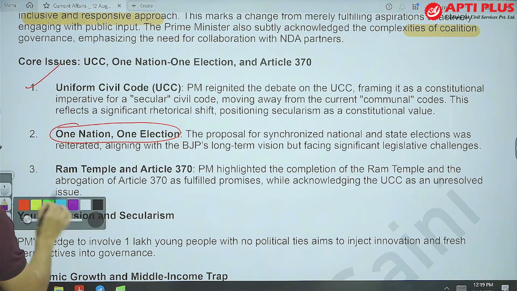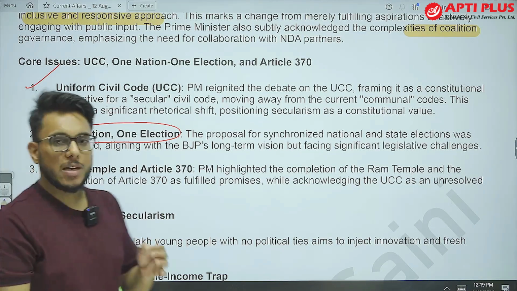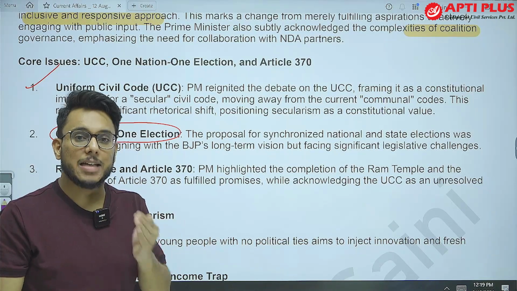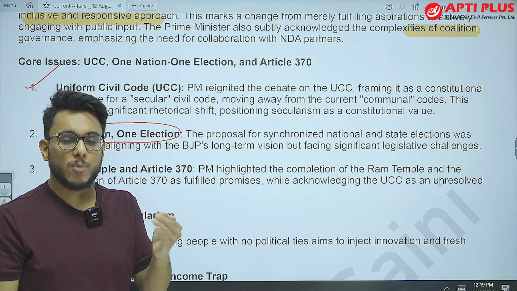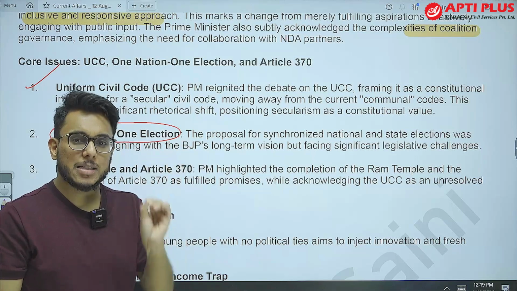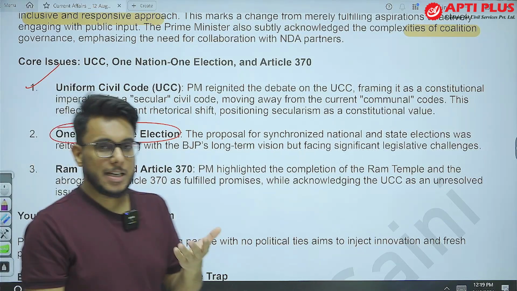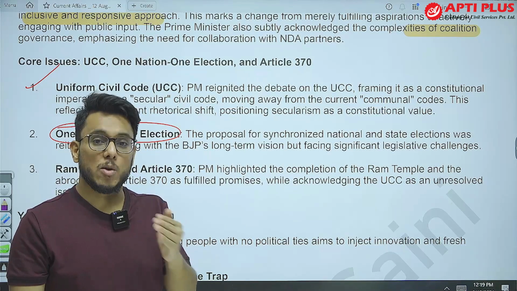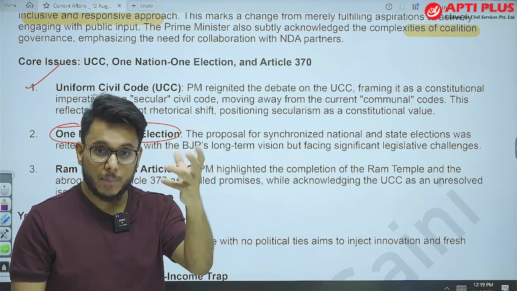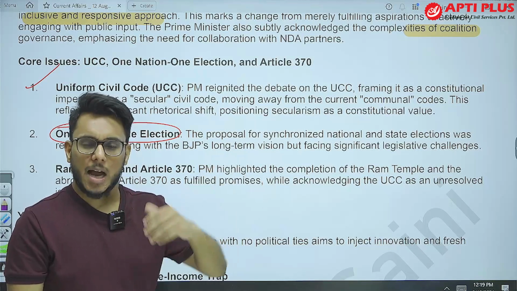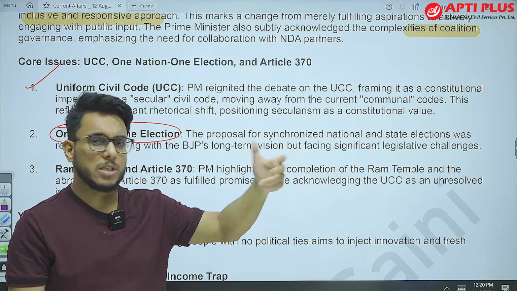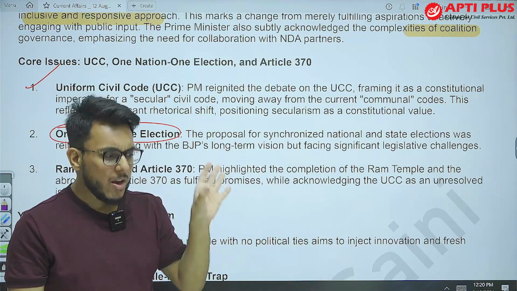One nation, one election. Now, guys, this is an idea that provides that elections of parliament as well as state legislative assemblies should be held together, and if possible, even the elections of the local bodies should be held together. But at least parliament and state legislative assembly should have simultaneous elections. As of now, every year one or the other state is going for elections, and because of that, the national leaders, sometimes even the prime minister, are all the time in election mode, and many times, because there is an election in some state, some populist policies have to be announced which are not good on the developmental front. So we have certain challenges here.